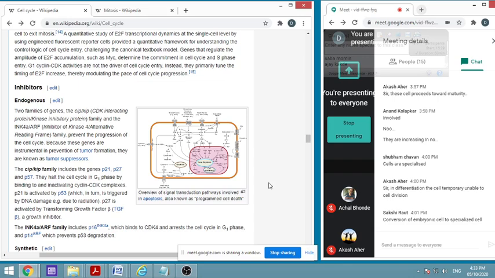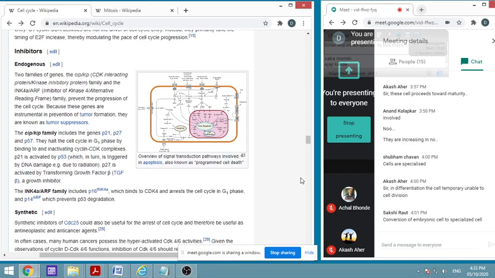These are typical proteins, and they will stop the cell cycle in the G1 phase by binding to and inactivating cyclin CDK complexes, and thus they play an important role. P27 is activated by transforming growth factor beta, that is TGF beta, a growth inhibitor.